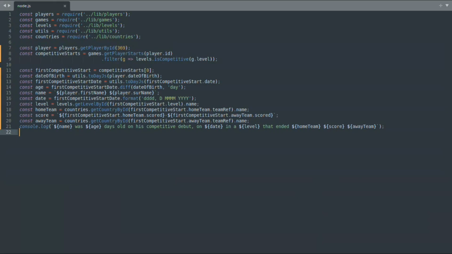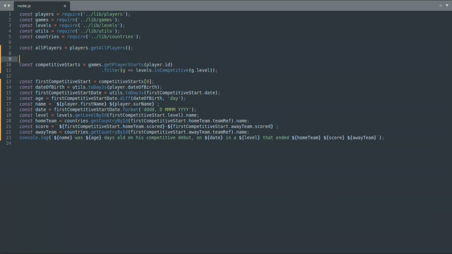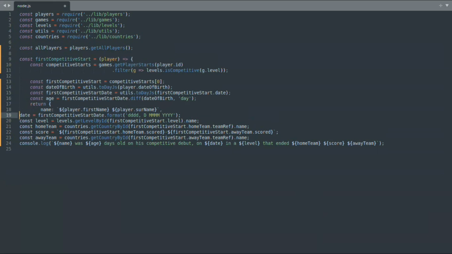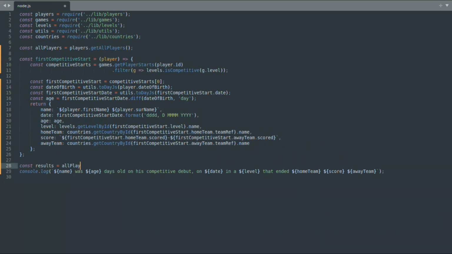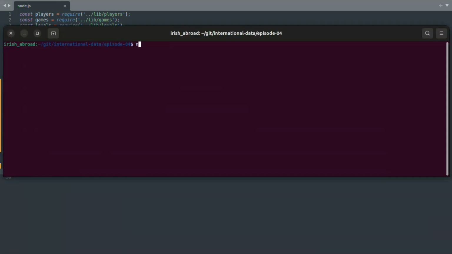Replace the player object with an array containing all players using the getAllPlayers function from the players library. We're going to iterate through this array to calculate the age of each player on their first competitive start. Next, create a function that takes a player object as a parameter and refactor the existing code to return an object with the details needed for the log. Use the array.map function to create a new array with the details of each player's first competitive start, and replace the existing console.log call with console.table.